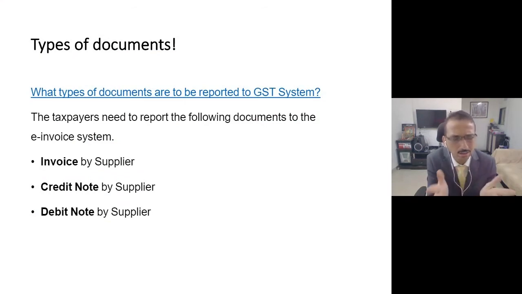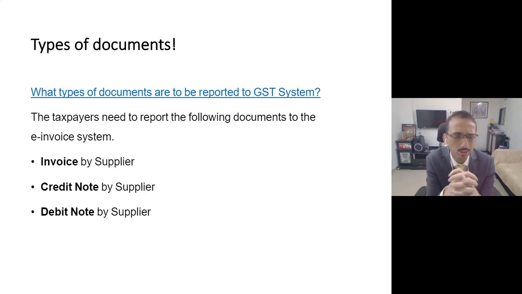Correct? And this can be done on a real time basis also, whenever you are receiving invoices from various vendors. Also, you can send a courtesy email to your vendor asking can you please let us know whether the e-invoicing system is applicable to you or not, and if yes, whether from 1st of October you would be issuing invoices to us or not. So that tomorrow if there is any issue, at least you can go back to them and tell them that we had specifically asked you and you had replied saying no. Correct? So if there is any credit denial which happens because of that, at least you can go back to them.